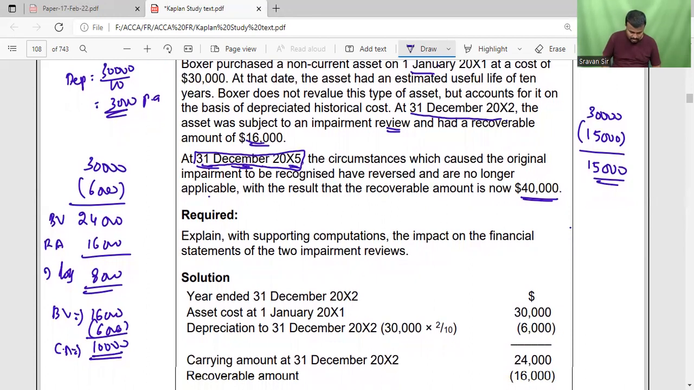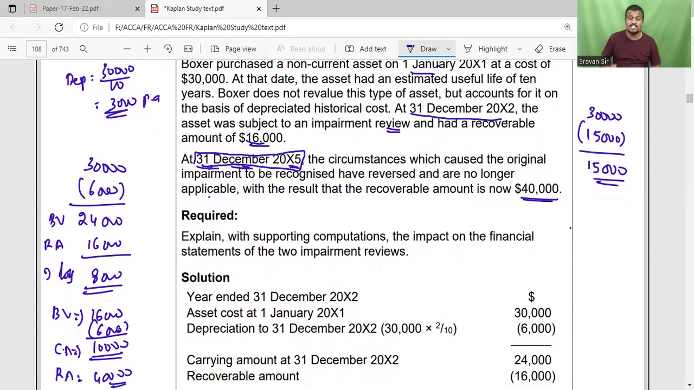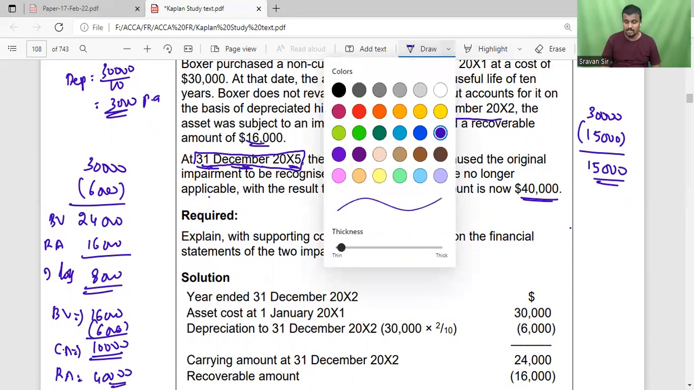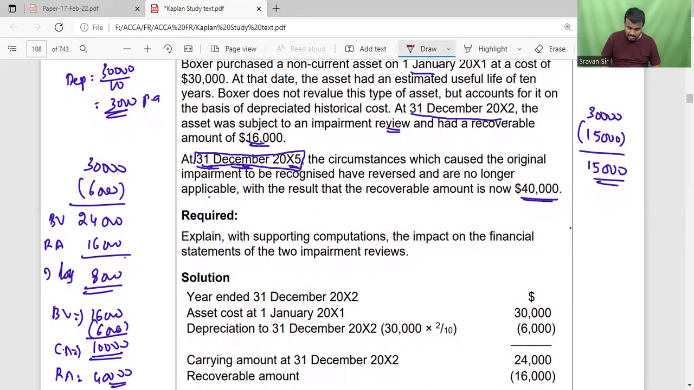So recoverable amount is recalculated as how much? 40,000. So there is an indication for reversal of impairment. But how much amount is required to be reversed? Previously we considered an impairment loss of 8,000. Then the question is whether the 8,000 is completely reversed or not. No. So how much amount is required to be reversed?